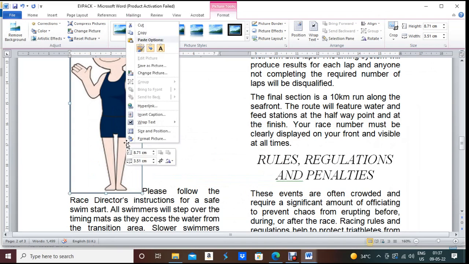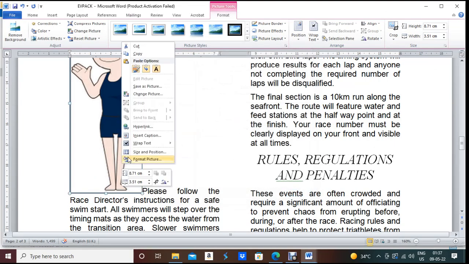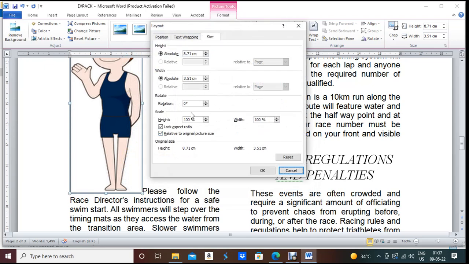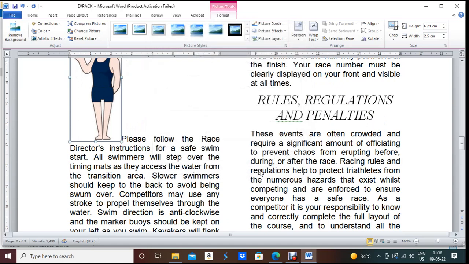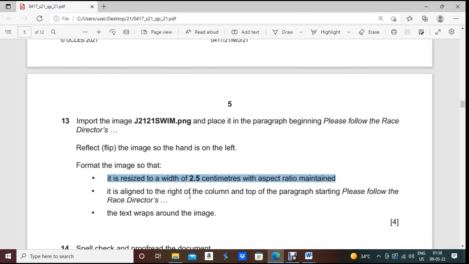So right click over the picture, then format picture, then picture format, right click, size and position, and with lock aspect ratio maintained, the width will be, what is the width? 2.5 centimeter. So it should be 2.5 centimeter, then press OK. It will look like this.